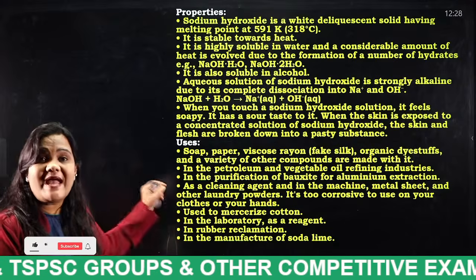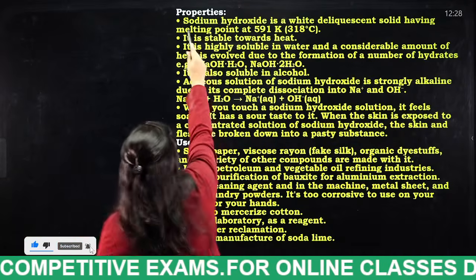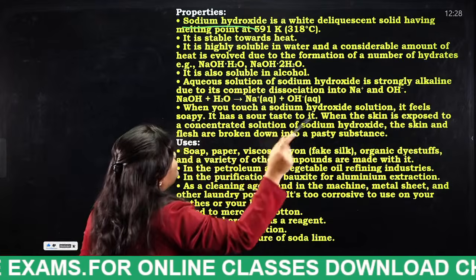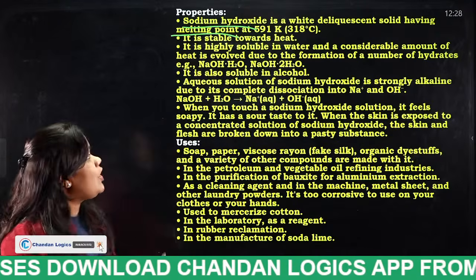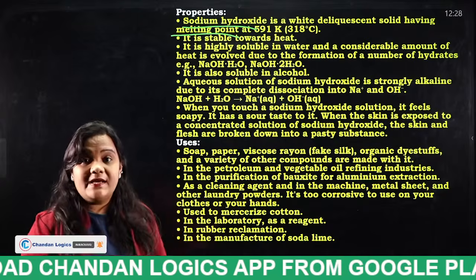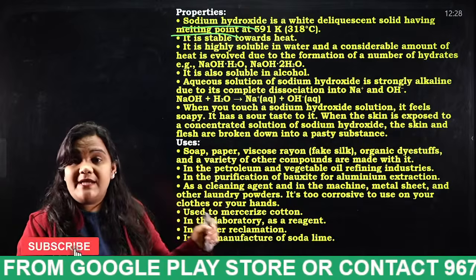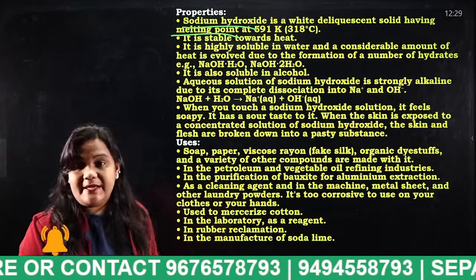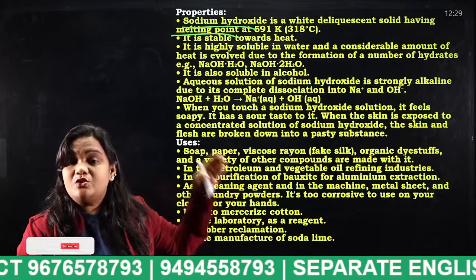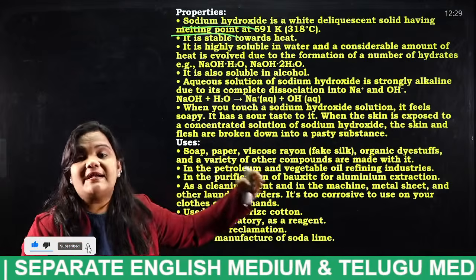Sodium hydroxide is a white deliquescent solid with a melting point of 591 Kelvin or 318 degrees centigrade. Imagine, students, even if we give a lot of temperature, it does not melt until it reaches 318 degrees centigrade.